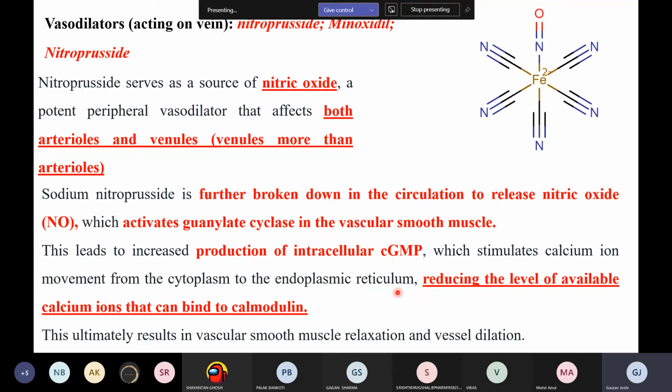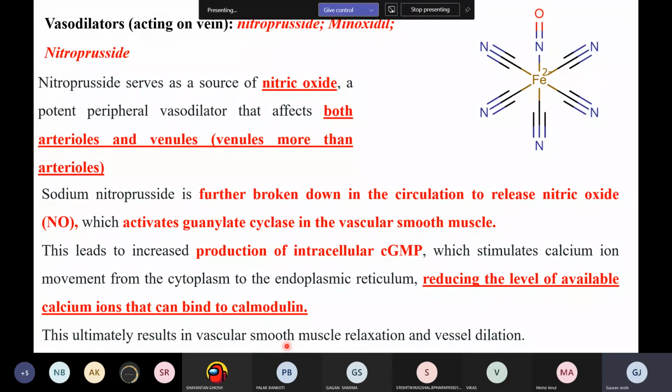This mechanism we have already discussed in the previous vasodilators in unit 2 part A, right? So this is the simple thing. The ultimate result is the vascular smooth muscle relaxation and the vessel dilation, right? So this is the thing.